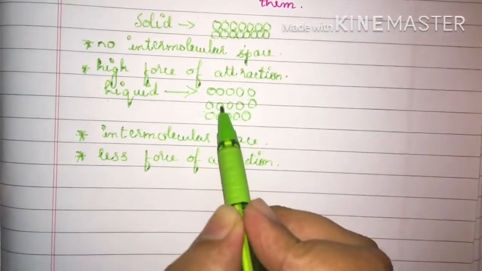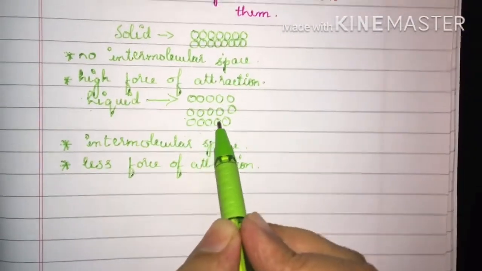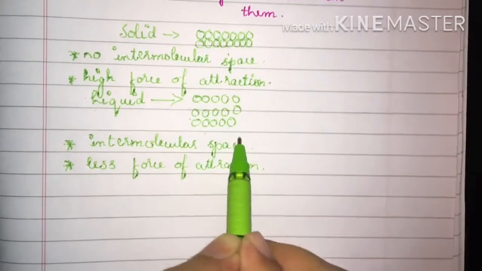The atoms can move or slide past each other, and there will be less force of attraction between the molecules.